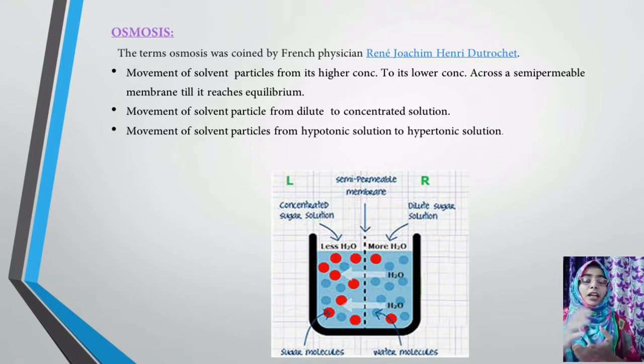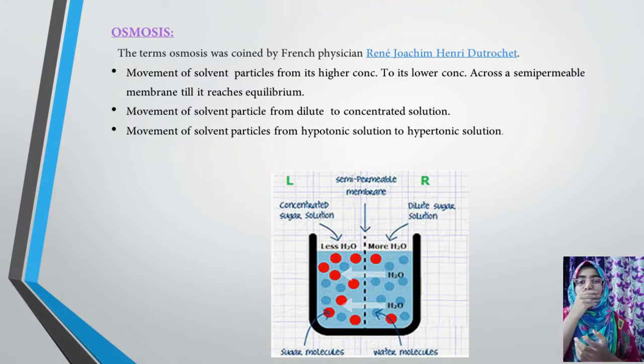Okay, here you can see it is called semi-permeable. Why is it called semi? What is semi? Half, isn't it? So the substance, or you can say the membrane, through which only half the particles, not exactly half, but a very small amount or very few particles can pass through it, is called a semi-permeable membrane.